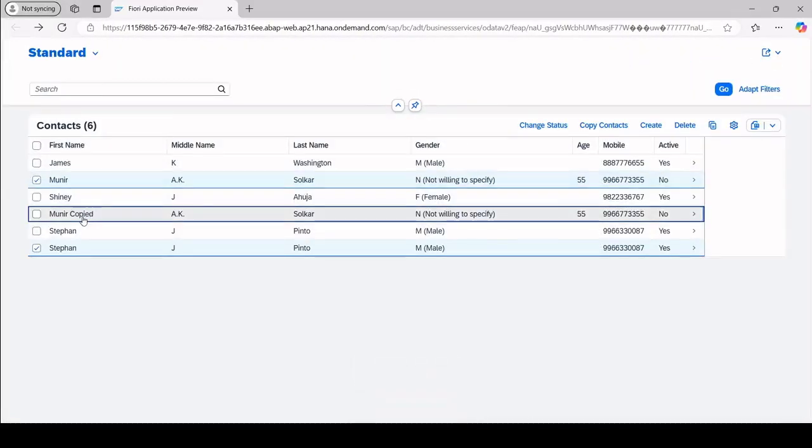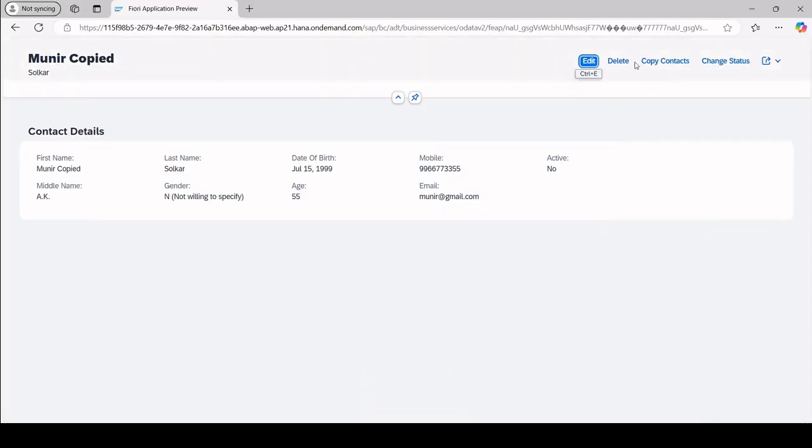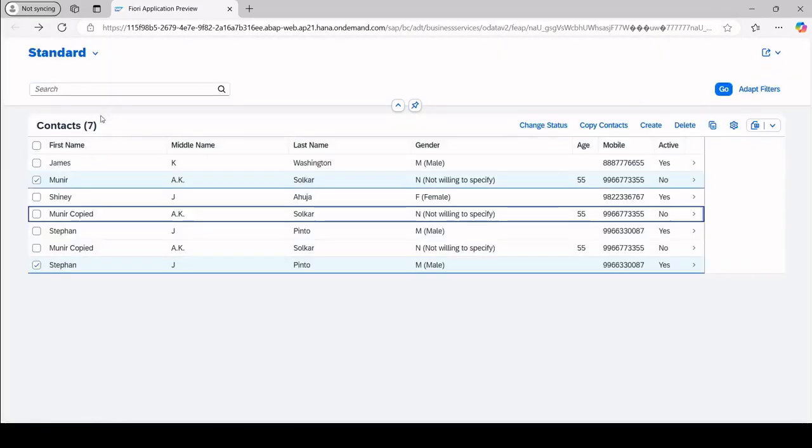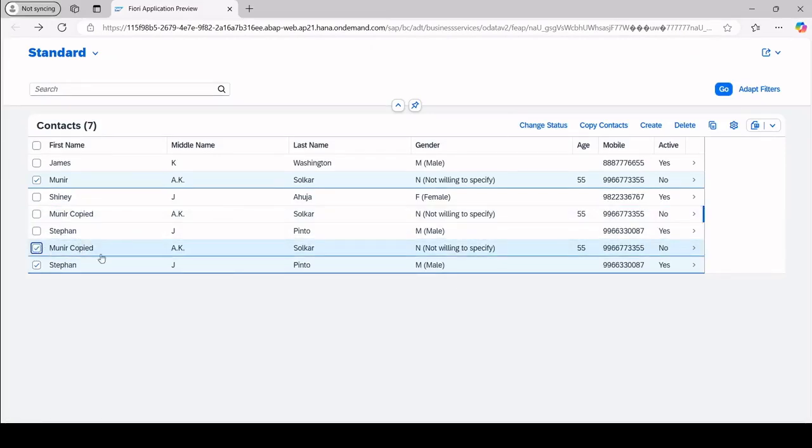We come back and we now have copied. Now one more thing is we also have a copy contact here. Let us see if that works from here as well or not. And okay, copy contact is added. Let's come back, and you see Munir copied has now been added. Okay.